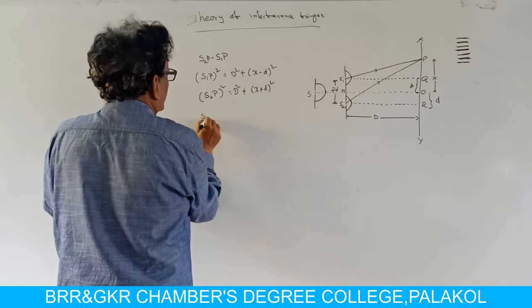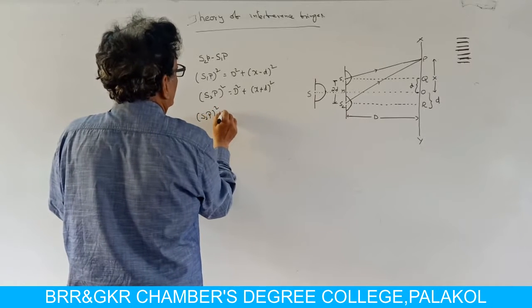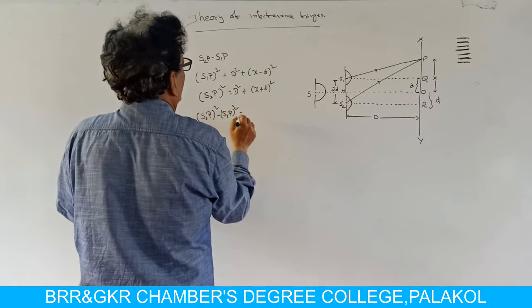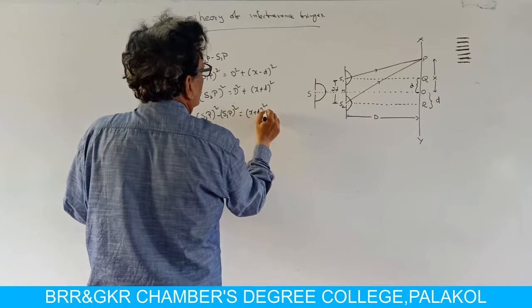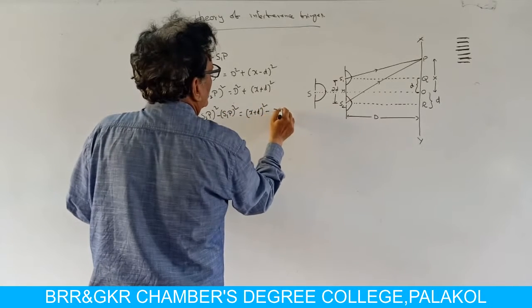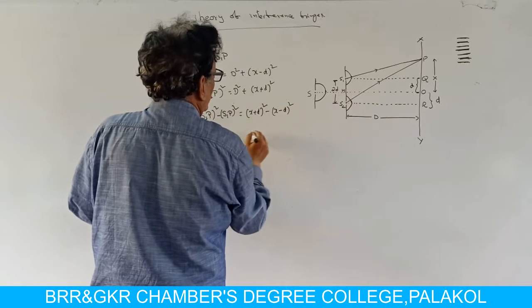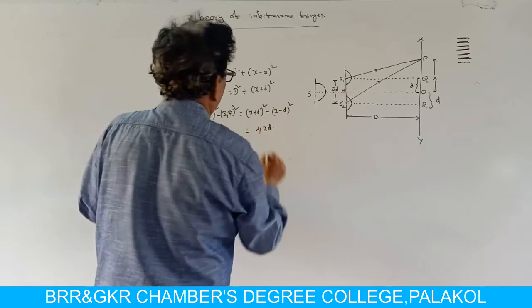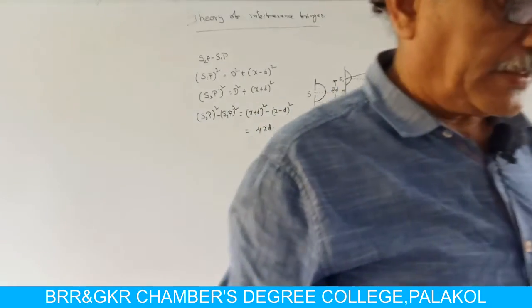Therefore, S2P whole square minus S1P whole square is equal to (x plus d) whole square minus (x minus d) whole square, which is equal to 4xd.